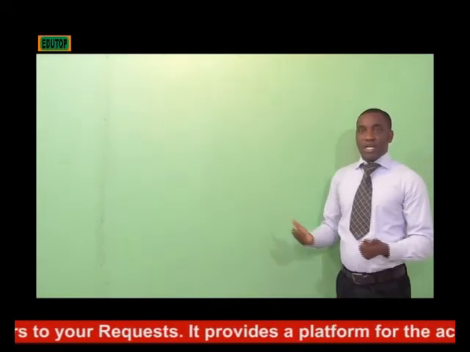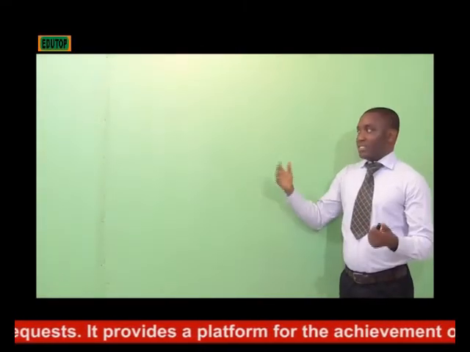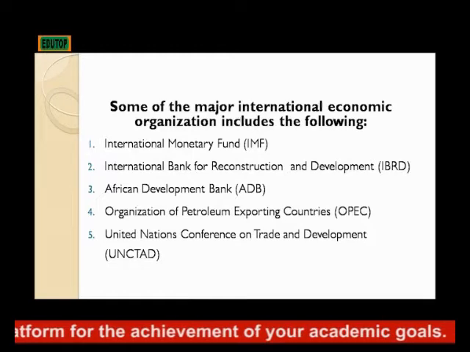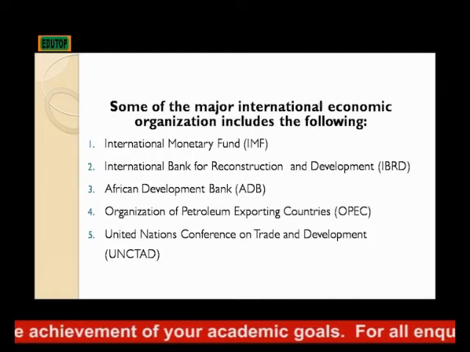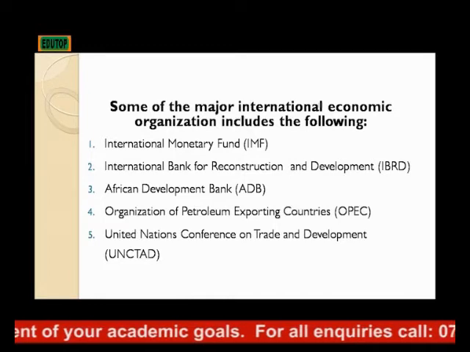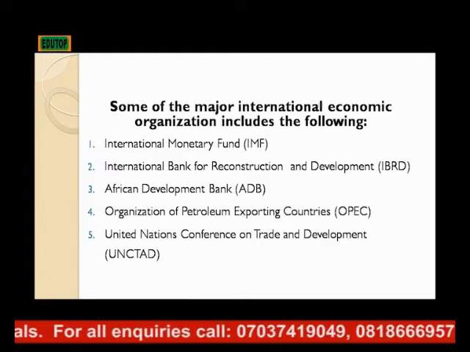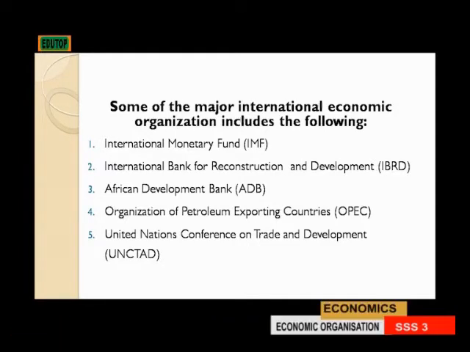There are some international economic organizations that are presently common and familiar. One, we have the International Monetary Fund, which is referred to as IMF. Two, we have the International Bank for Reconstruction and Development, also referred to as IBRD. Then we have the African Development Bank, referred to as ADB. Then we have the Organization of Petroleum Exporting Countries, referred to as OPEC. And we have the United Nations Conference on Trade and Development, referred to as UNCTAD. Now let's look at these organizations one after the other.